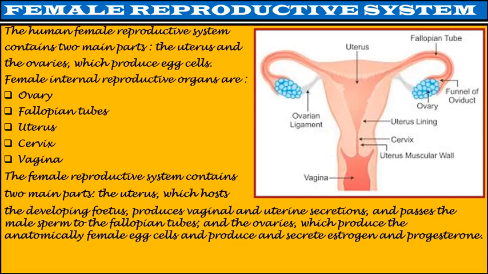The female reproductive system contains two main parts, the uterus, which hosts the developing fetus, produces vaginal and uterine secretions, and passes the male sperm to the fallopian tubes, and the ovaries, which produce the female egg cells and produce and secrete estrogen and progesterone.